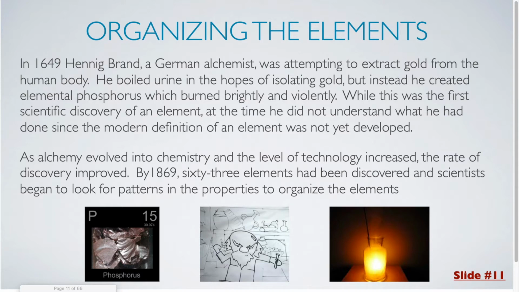As alchemy eventually evolved into chemistry and the level of technology increased, the rate of discovery improved. By 1869, 63 elements had been discovered, and scientists began to look for patterns in the properties to organize the elements.